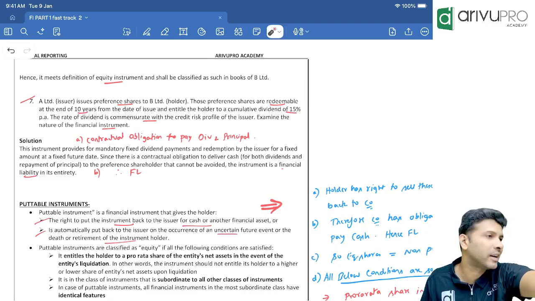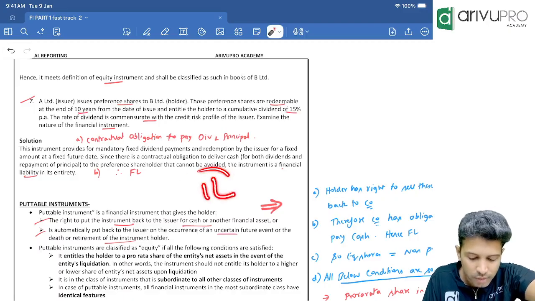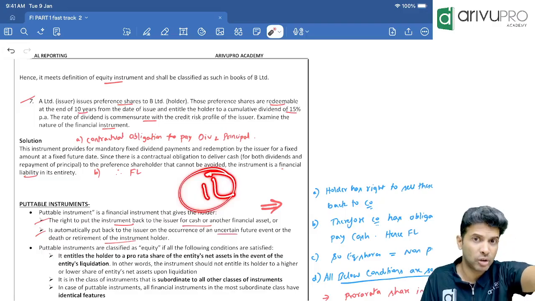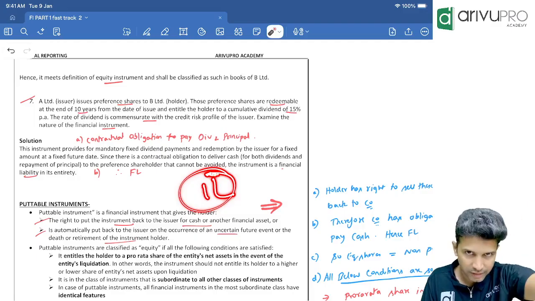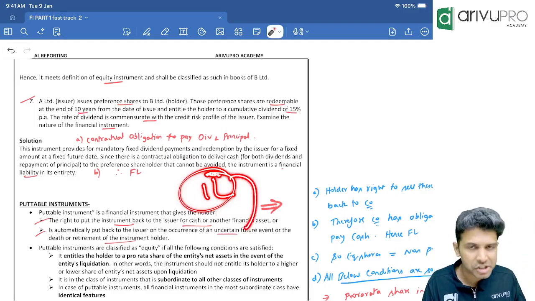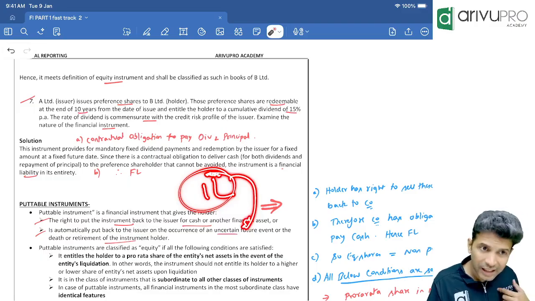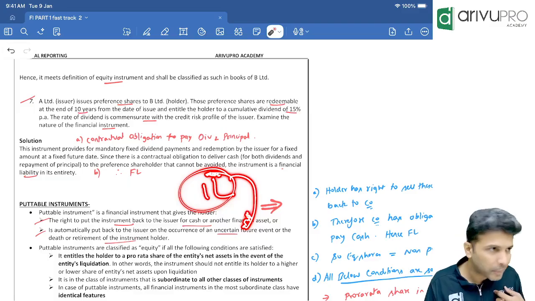Yagnesh will have a right. What right? How many shares did I issue to him? 1 lakh. If Yagnesh wants, only if he wants, not an obligation, he has a right. If he wants, this 1 lakh shares, he can sell it back to me.